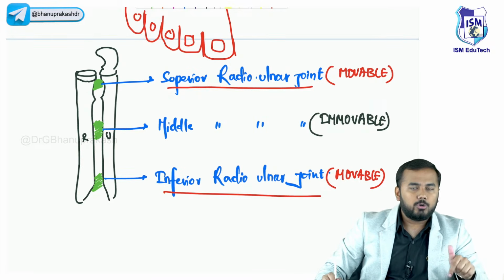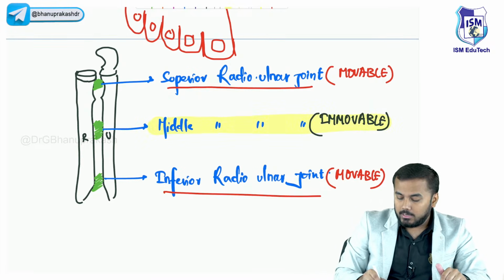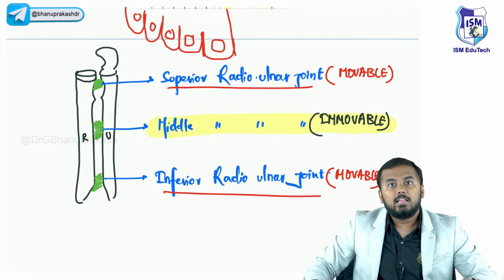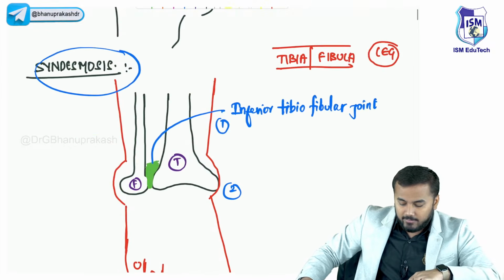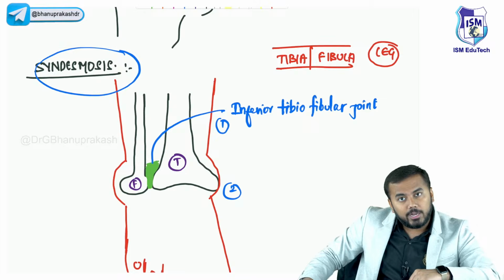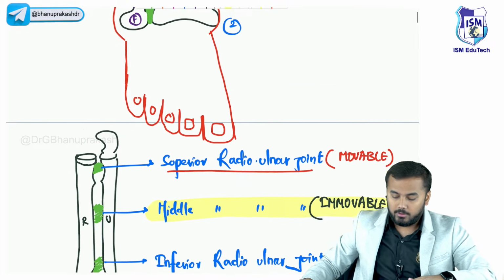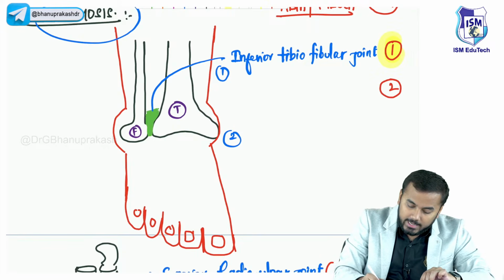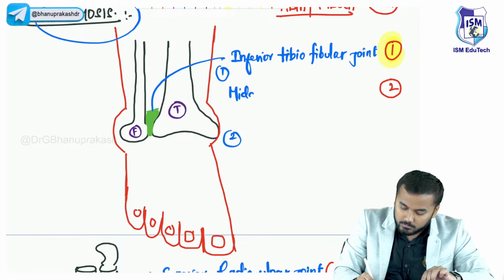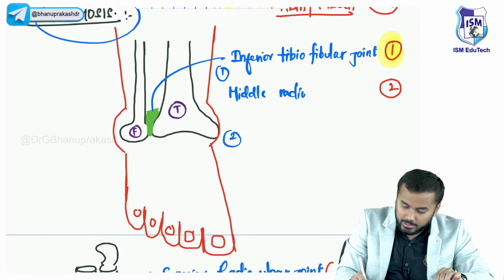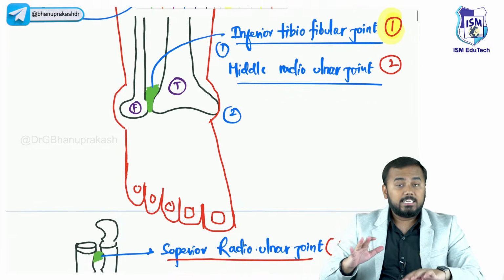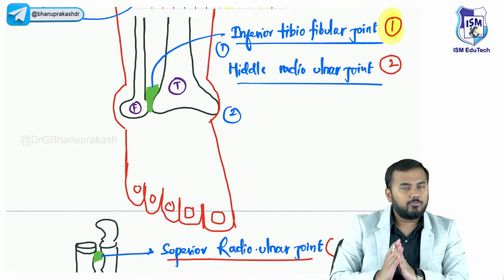So what is our example for today's topic? The example is the middle radioulnar joint. From today onwards, if I ask you what are the examples of syndesmosis, what will you tell? There are only two examples of syndesmosis: the inferior tibiofibular joint and the middle radioulnar joint. Syndesmosis is a little bit difficult, guys, but all of you understood.